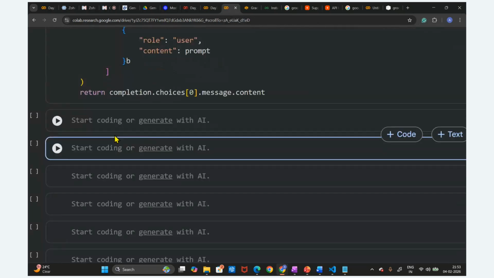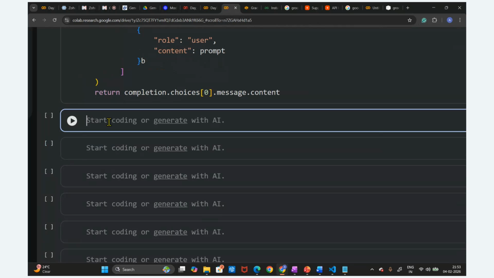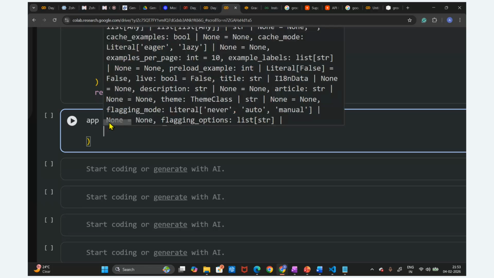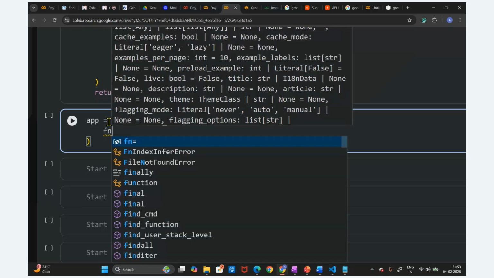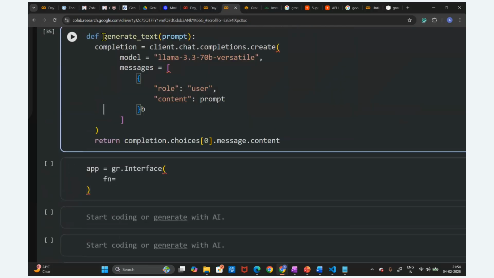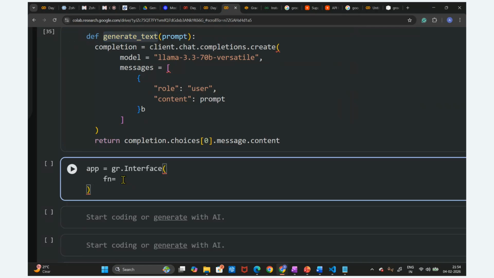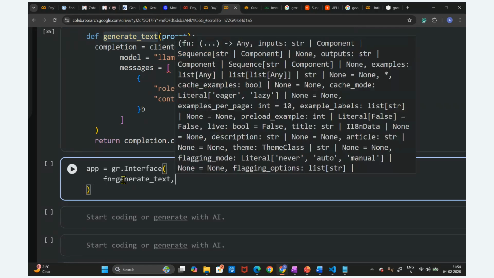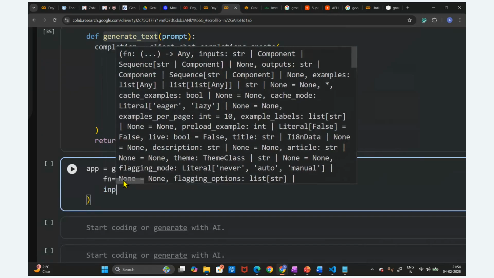Now we can create this application. We are going to create this Gradio application again. app equal to gr.Interface, since Gradio we already imported, right? In the interface, we are going to provide the function. What are the three parameters we require? The function is required first. What is the function name here, guys? The generate_text. Initially add_numbers was the function name, but here the function name is generate_text. Then what is the input we are going to pass here?